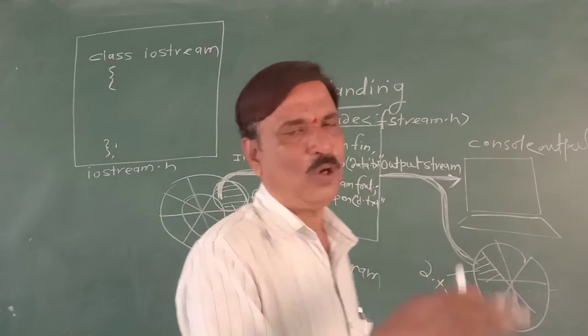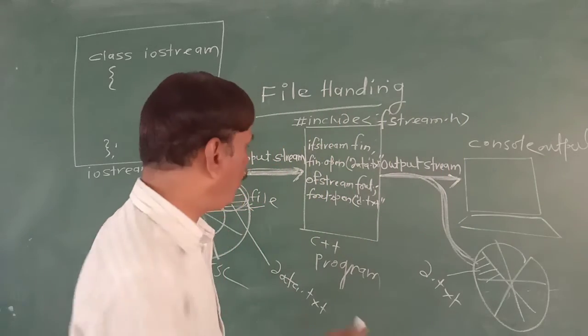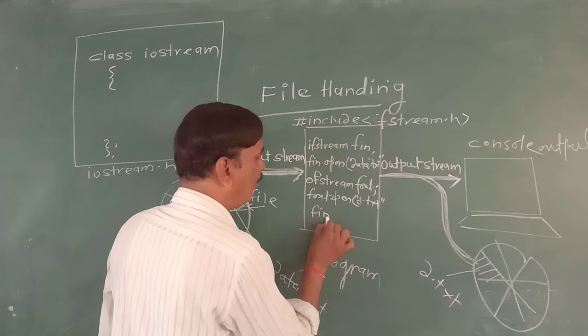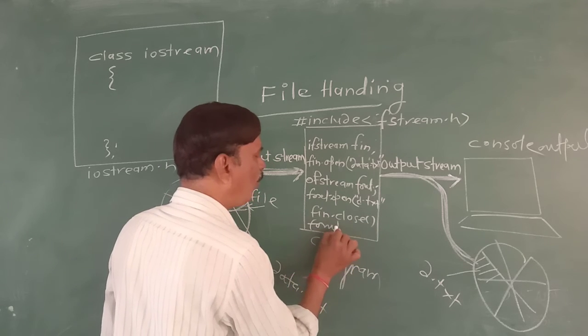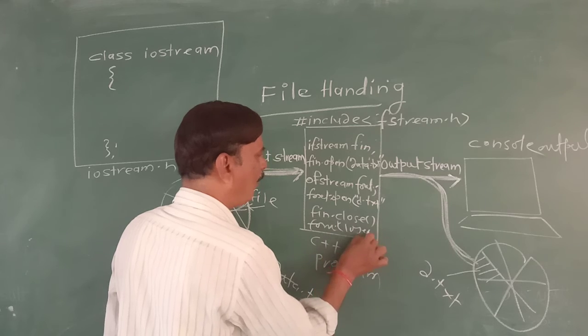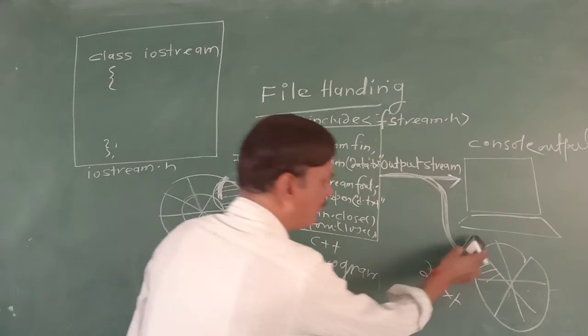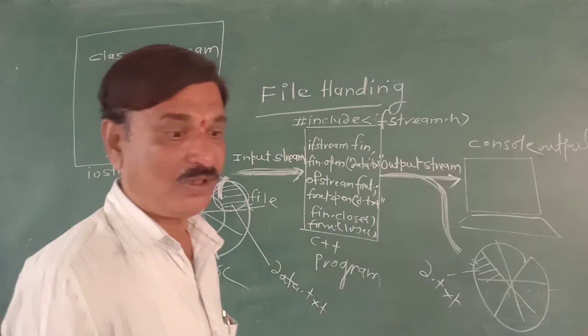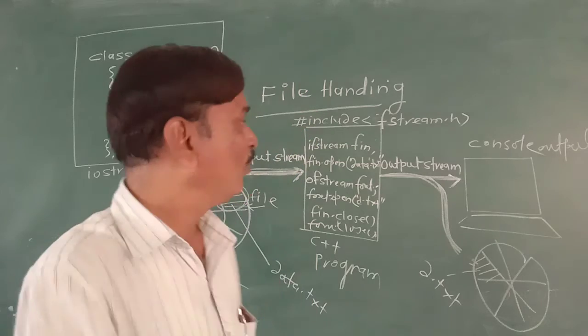Now input and output can take place and data can be processed. But at last you have to close it: Fin.close, Fout.close. So it will disconnect the files, because connecting the file as well as closing the file is important.